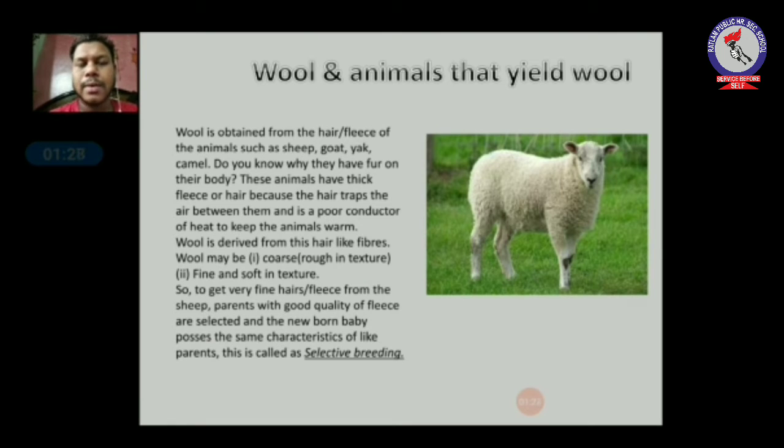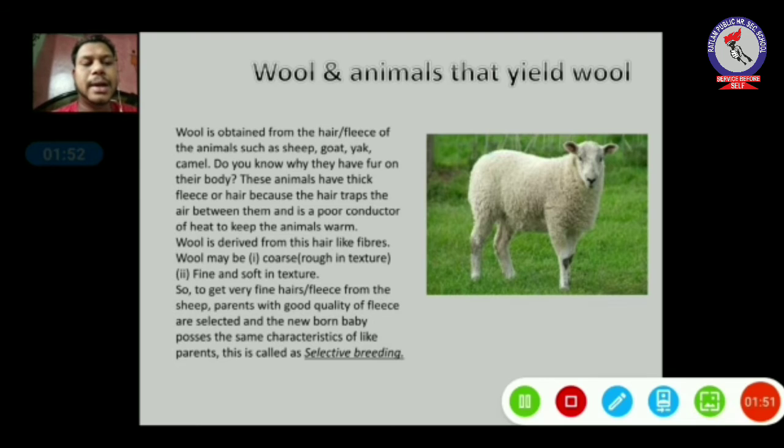So we have discussed that wool is of two types, that is coarse, which is rough in texture, and the other one is fine and soft in texture. To get very fine fleece from the sheep, parents with good quality fleece are selected and they are bred. When the newborn baby is born, it possesses the same characteristics as the parents. So this kind of breeding is known as selective breeding.